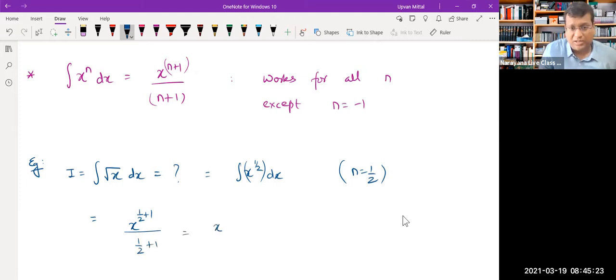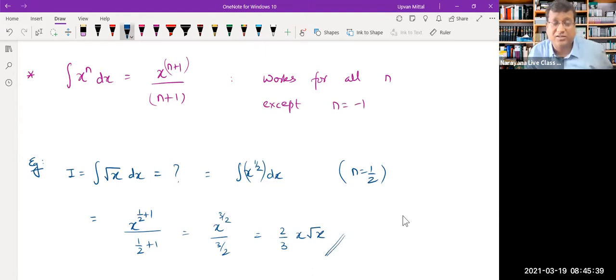That is like x raised to 3 by 2 upon 3 by 2, and you can keep on simplifying it further as per your own pleasure. You know that x raised to 3 by 2 can be written as x root x. You can algebraically keep on simplifying it as per your requirements, but that's how you perform your integration.